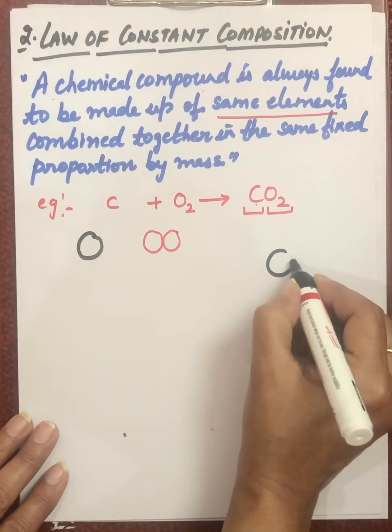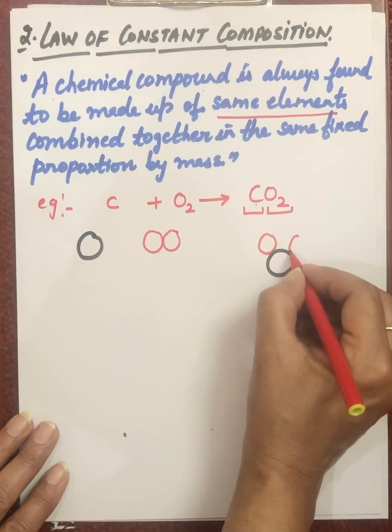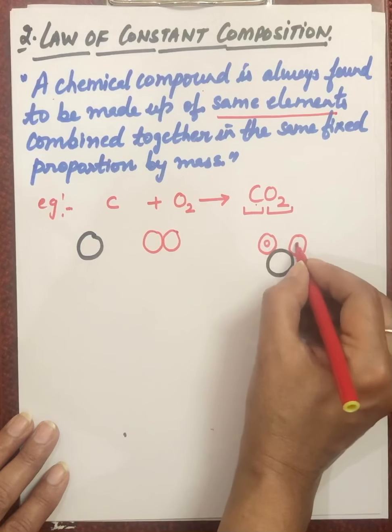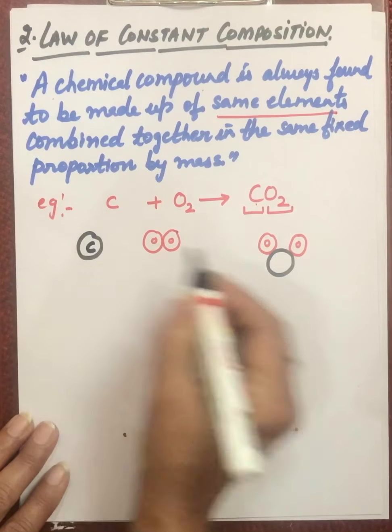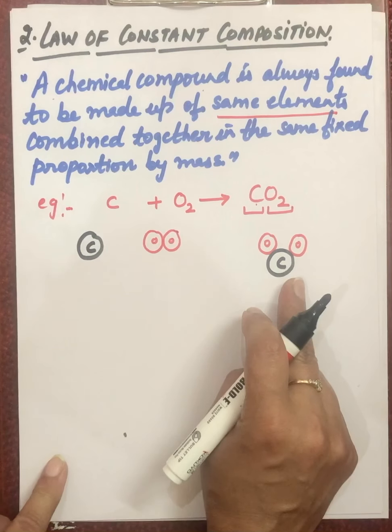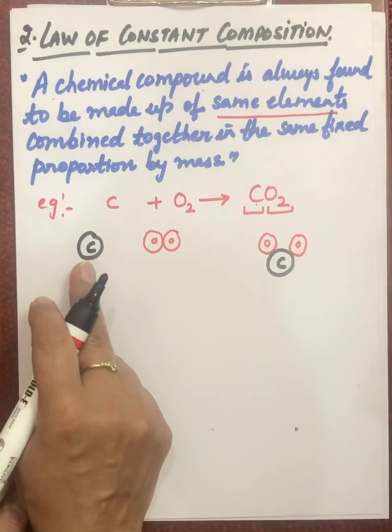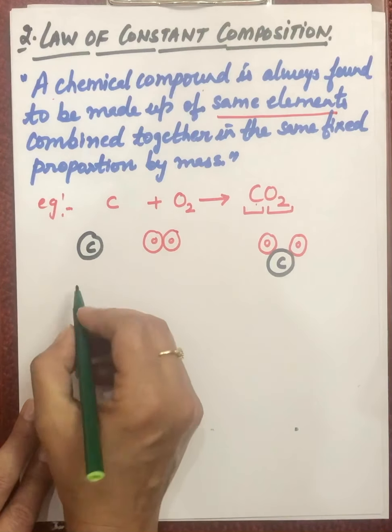This is carbon, and here we are getting two O atoms, and this one is carbon. So when carbon and oxygen combine, what we get is carbon dioxide. The atomic mass of carbon is 12 gram.